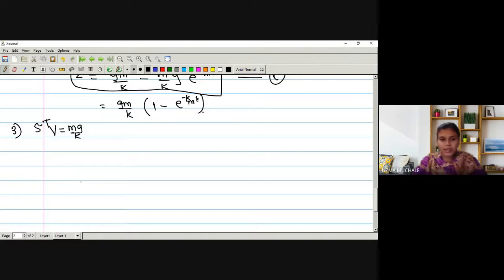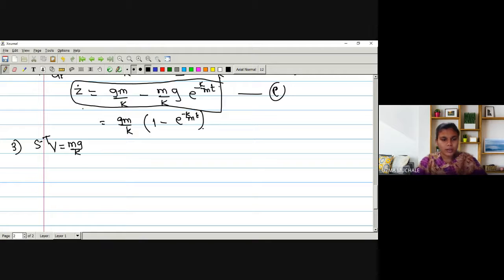So what we have to do, this is our equation z dot, right? Actually, if you have a function and you want to find maxima or minima, what you do is find first f dot equal to 0, then you find f double dot, which may be either greater than 0 or less than 0, depending upon the point you have obtained for f dash equal to 0 or f dot equal to 0. With the help of that, we can say the function f has a maxima or minima, right? So here, our aim is to show that the velocity is mg by k.